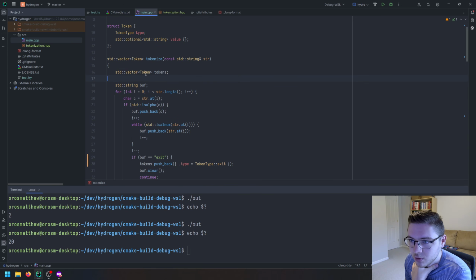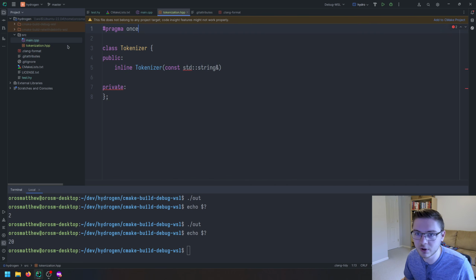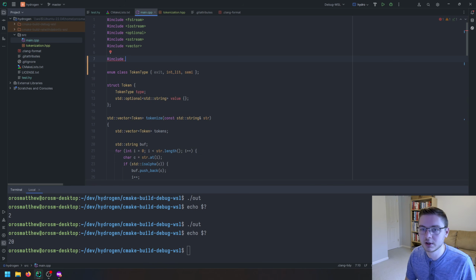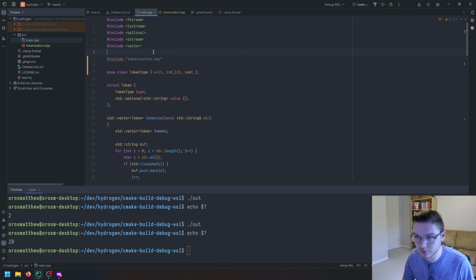Okay, so what I want to do is in the constructor of our tokenizer, and everything's going to be inline, we're going to take in a string of the source code. So we'll do string of the source code. Okay, this isn't being included. I need to include it in main because it's yelling at me. Okay, so I will include it. All right, so you can stop yelling at me. CLion, why are you still yelling at me? Did I misspell something? What did I do? No header in hash include. Am I going crazy or what?